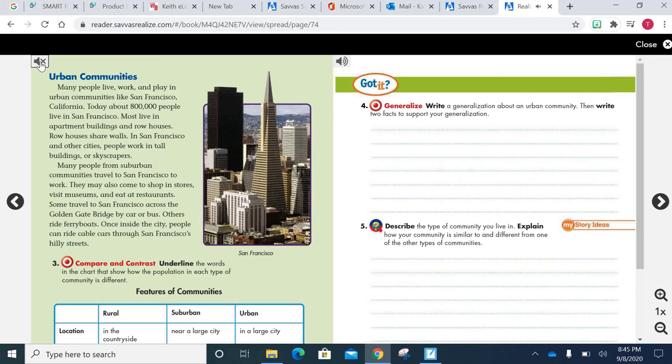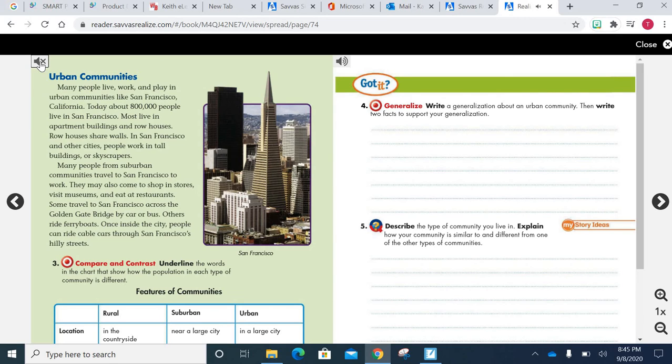Urban communities. People live, work, and play in urban communities like San Francisco, California. Today, about 800,000 people live in San Francisco. Most live in apartment buildings and row houses. Row houses share walls. In San Francisco and other cities, people work in tall buildings or skyscrapers.